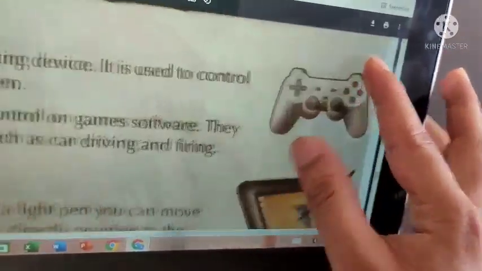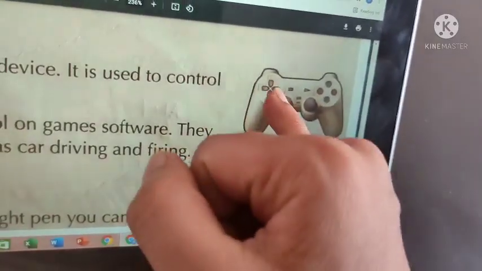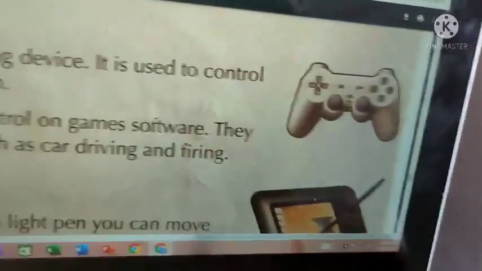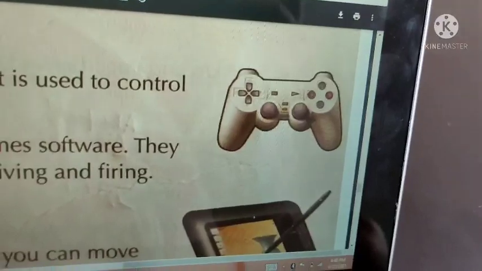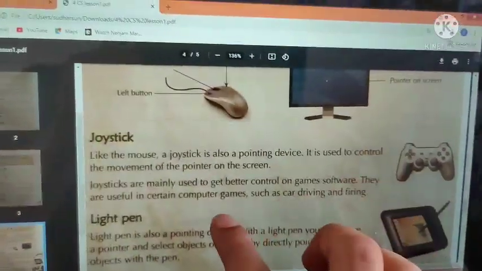If you press the right button in the game, the particular character will move to the right side. If you press the back button, it will go backward. If you press down, it will sit down. If you press up, it will jump. We used to see that, right? The same thing only.